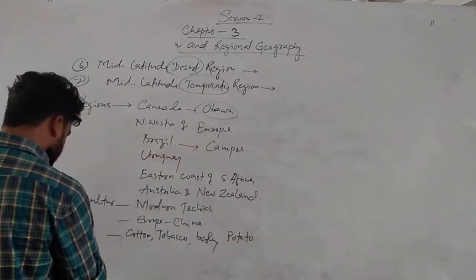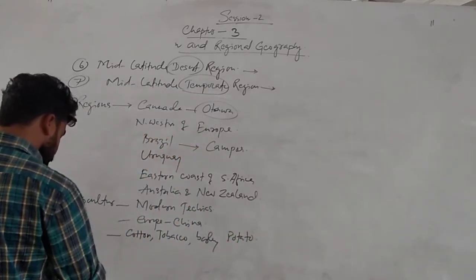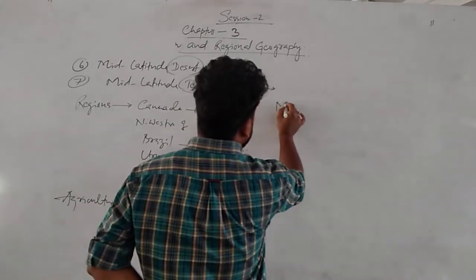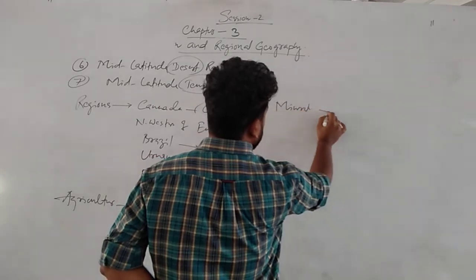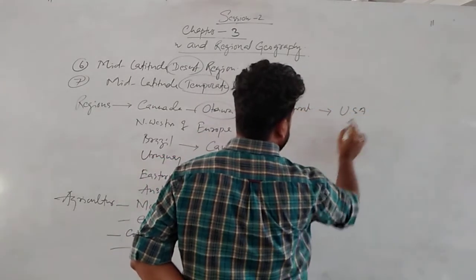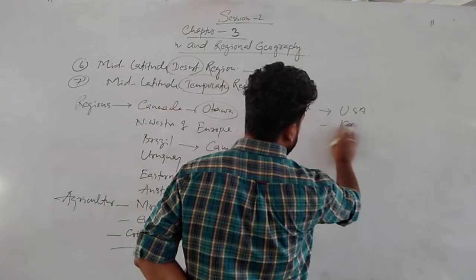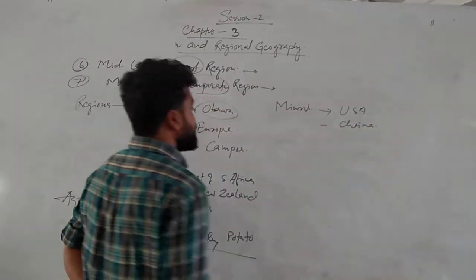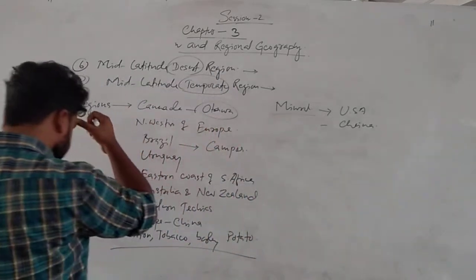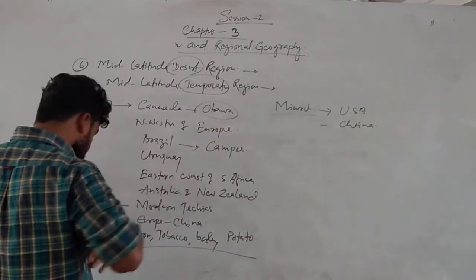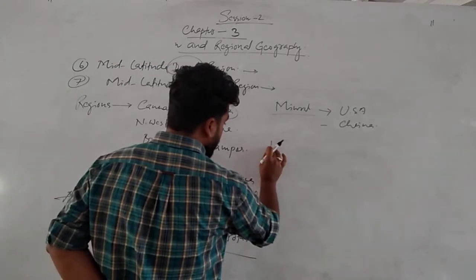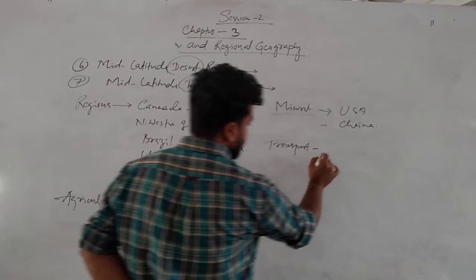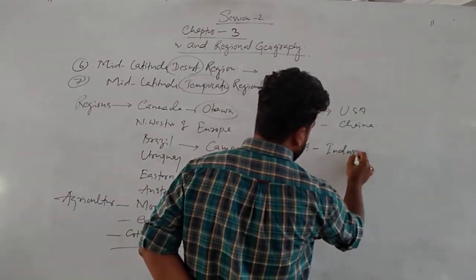These are different types of cultivation they do. Again, when you see about the minerals, generally USA, some parts of China, they are rich in mineral resources. Due to good transport facilities, industrialization is there.